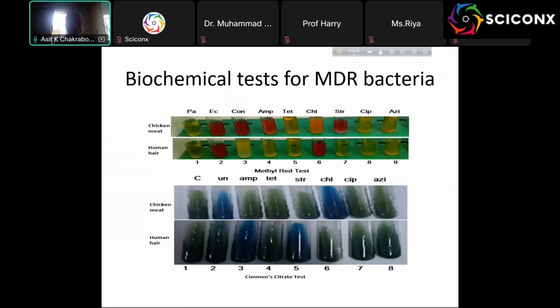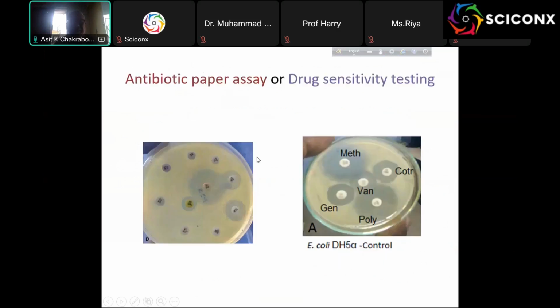Now there are different assays available to see what is going on. We did some of the assays, and they are different. Like this is different than this, and this is also the methyl red test. This is different than that. So they are very heterogeneous. And when we took the antibiotic paper assay, used for drug sensitivity testing in hospitals, you see all are resistant here.